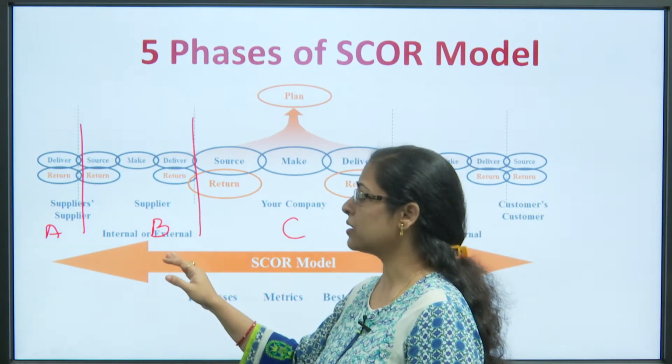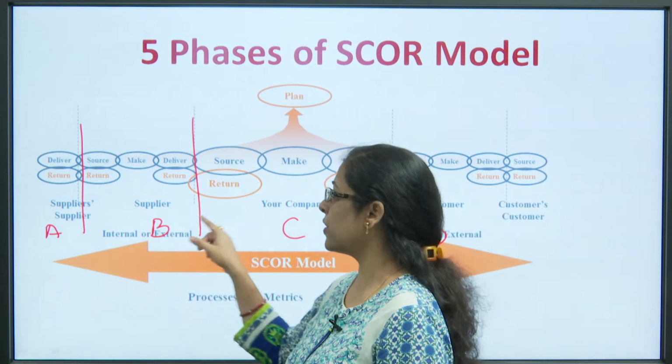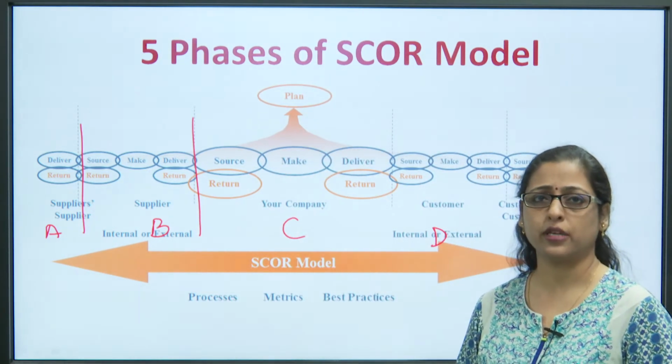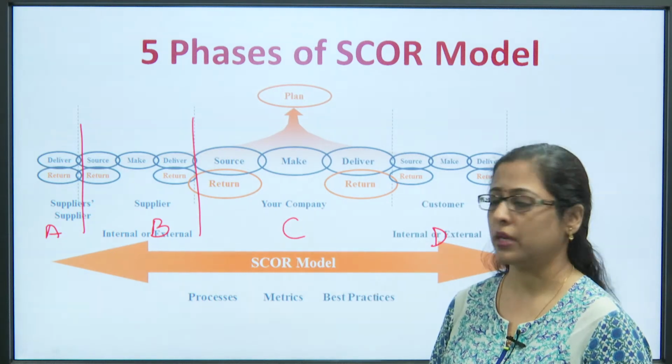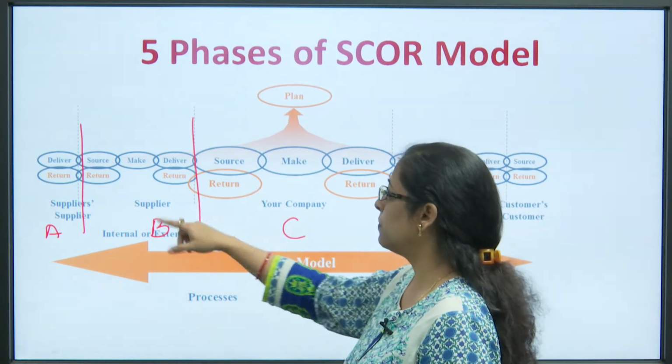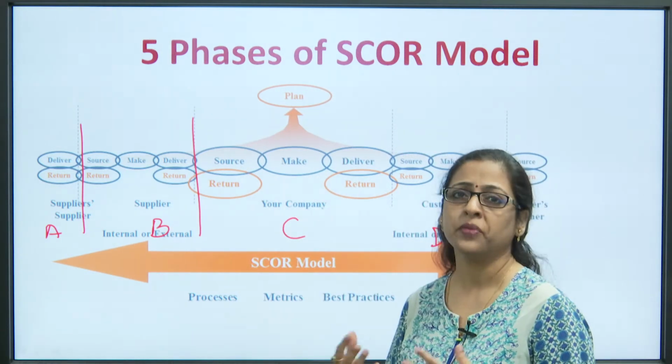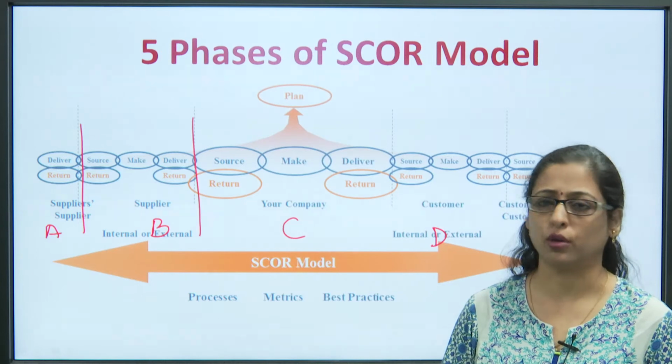So, over here you can see that all these phases have a combination of the 5 phases that we had discussed earlier in pillar 1, that is plan, source, make, deliver and return, and planning is an intricate part of all the activities.